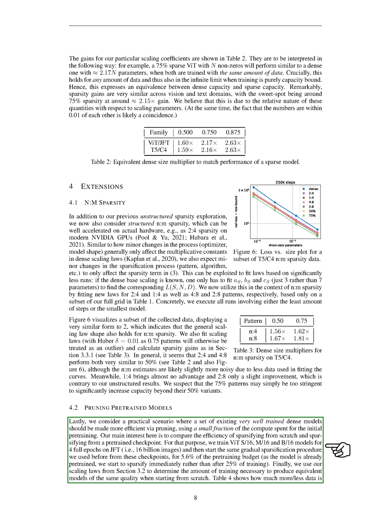We then began the gradual sparsification process from these checkpoints, using only 5.6% of the pre-training budget. Since the model was already pre-trained, we started to sparsify immediately rather than after 25% of training. We then used our scaling laws to determine how much training would be necessary to produce equivalent models of the same quality when starting from scratch.